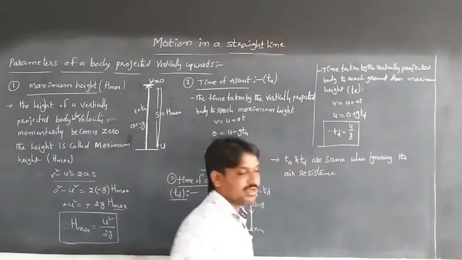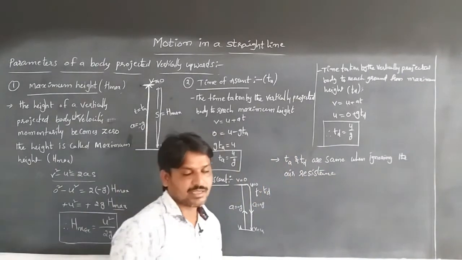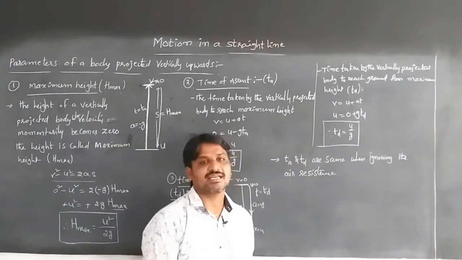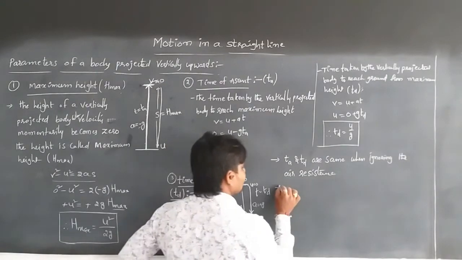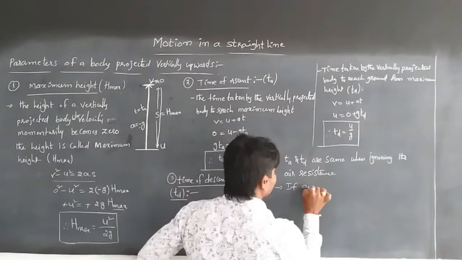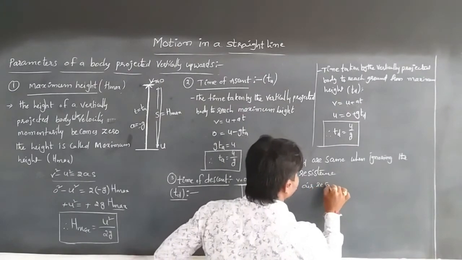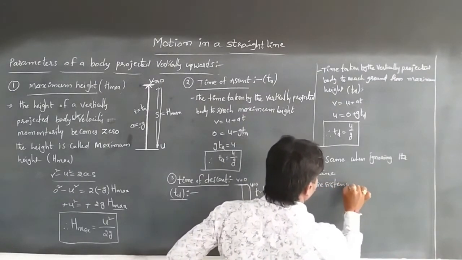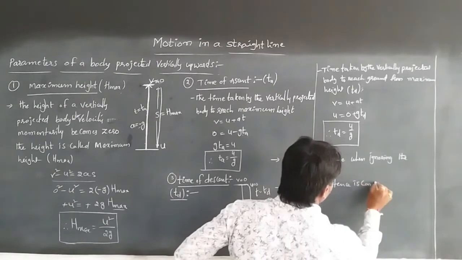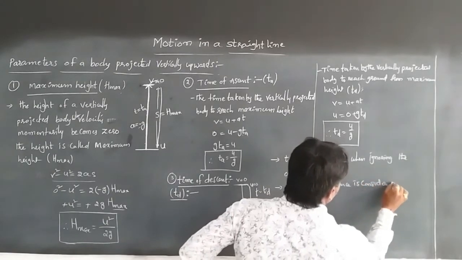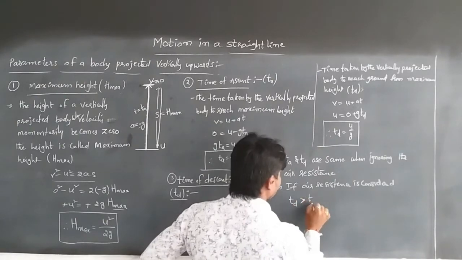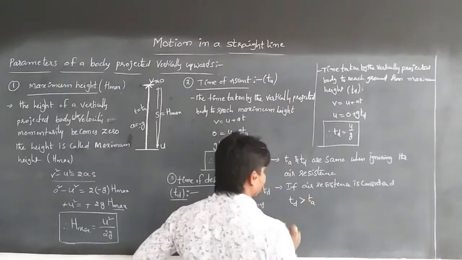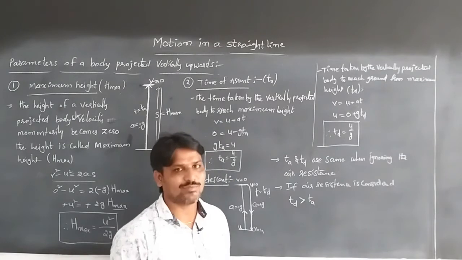If air resistance is considered, TD is greater than TA, meaning the time of descent is greater than the time of ascent.